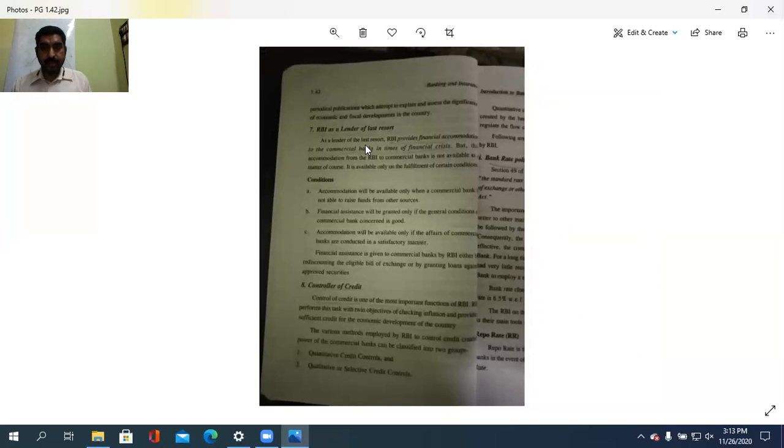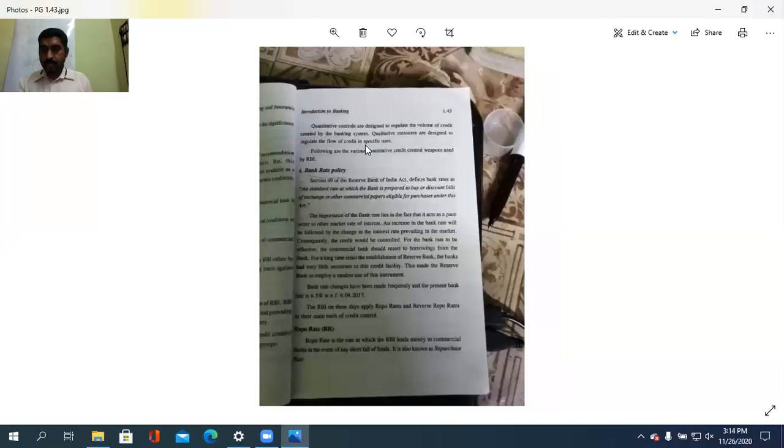So that is the eighth point with regard to functions of the RBI. We will brush up this one.